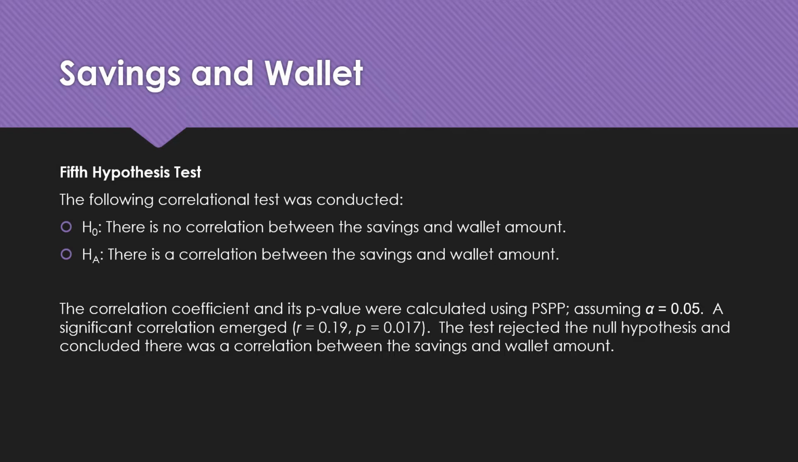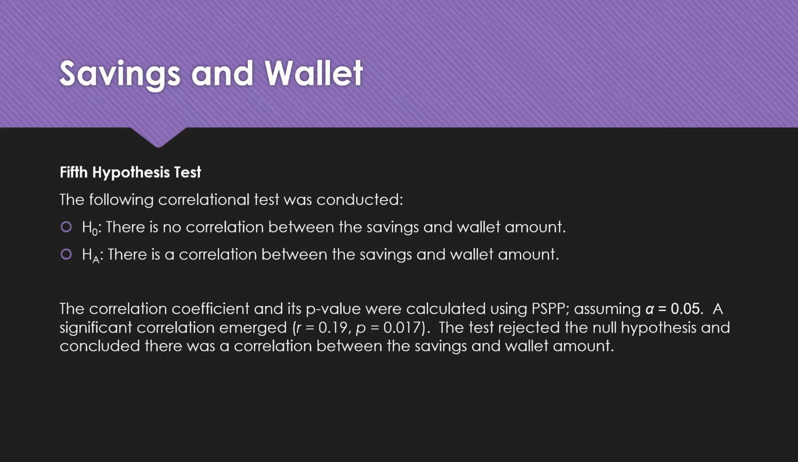Our fifth hypothesis, for savings and wallet, there is no correlation between the savings and wallet amount was the null hypothesis. The alternate hypothesis stated that there is a correlation between the savings and wallet amount. The correlation coefficient and its p-value were calculated using PSPP, assuming that alpha equals 0.05.